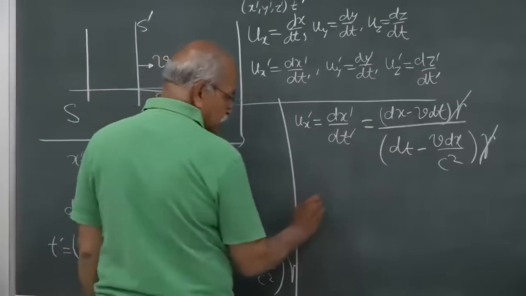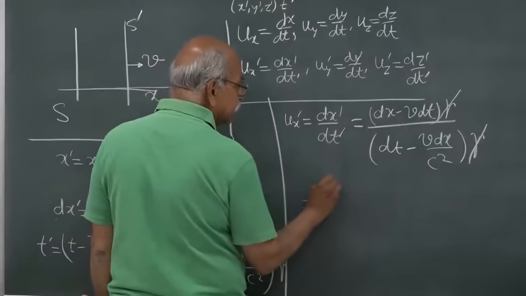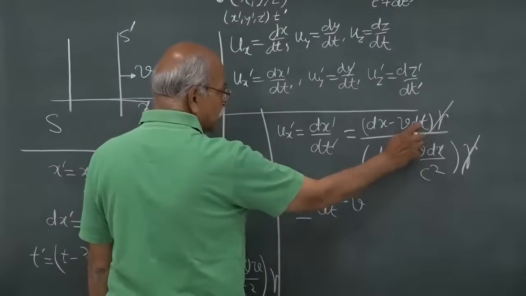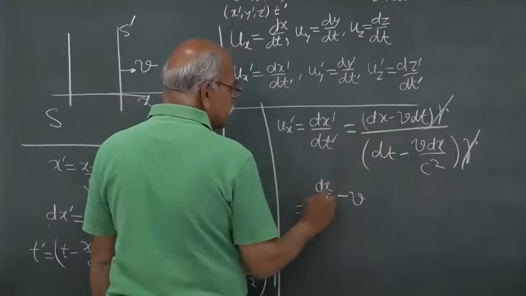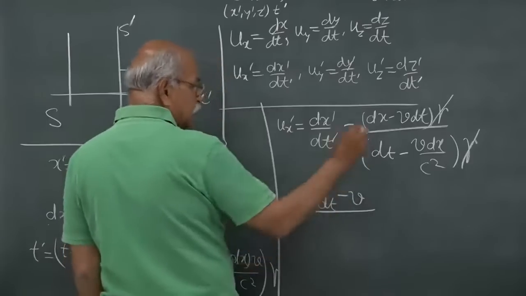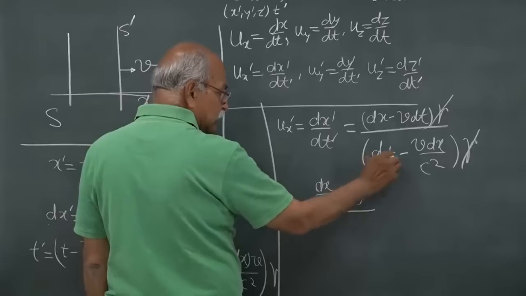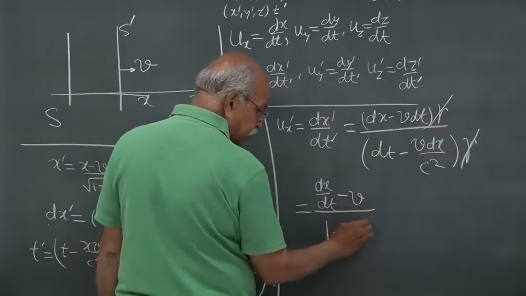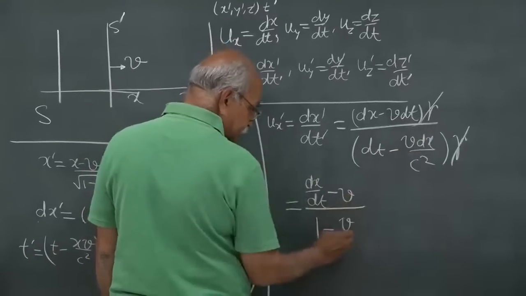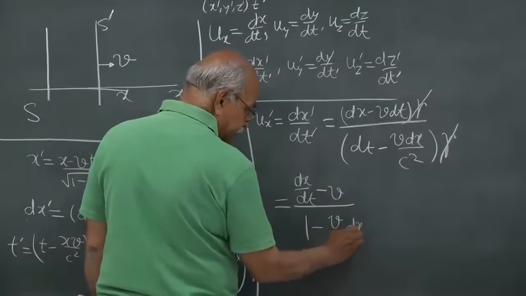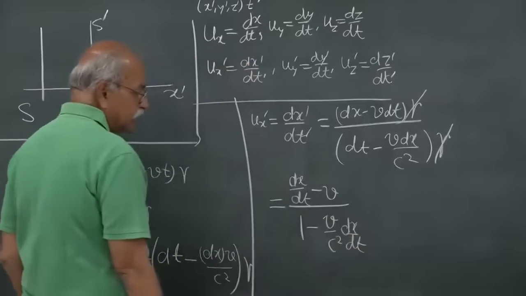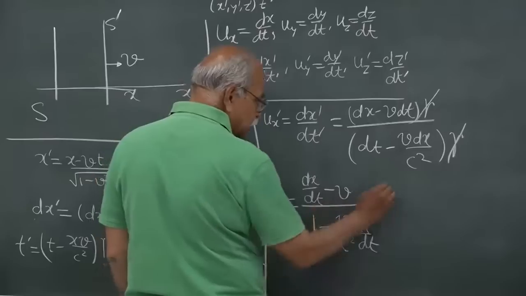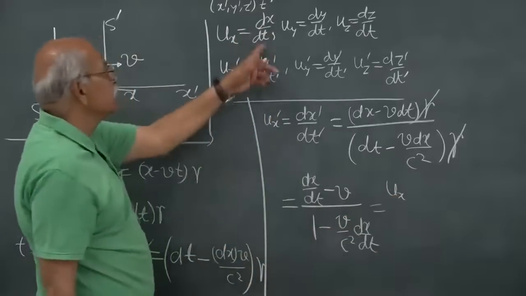So what do you get? This is equal to dx/dt minus v, this dt cancels out, we are dividing by dt. So dx/dt minus v, and denominator also you have to divide by dt. So here it will become 1 and minus v over c square times dx/dt, and dx/dt is ux.